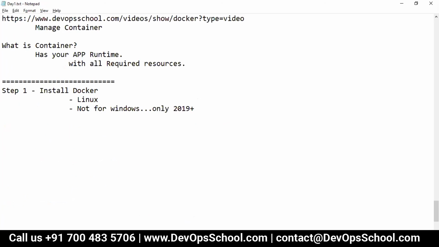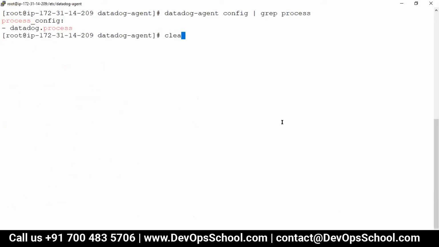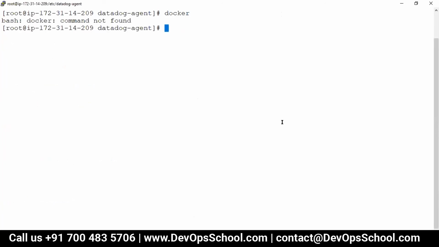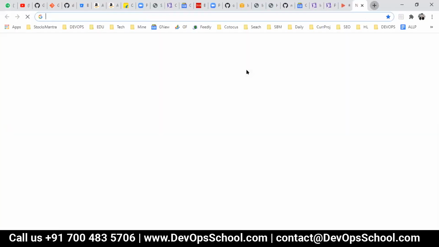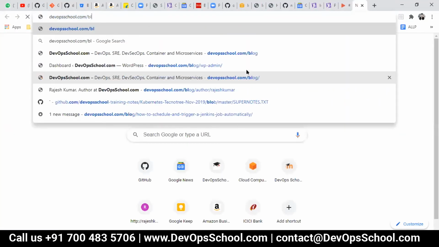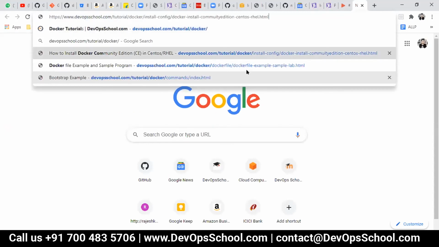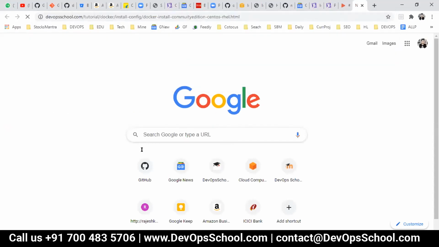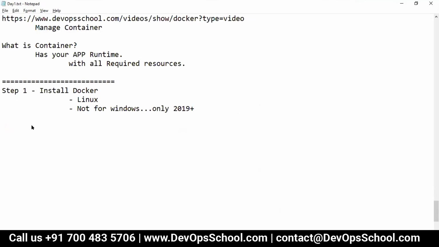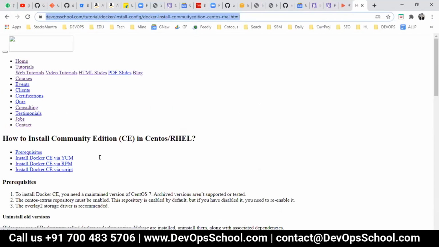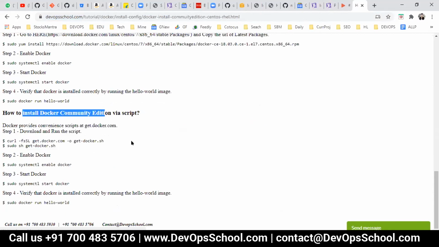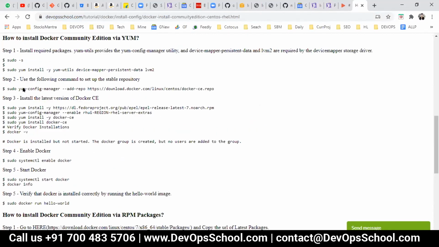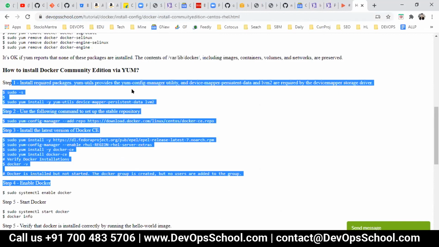First, if you look at my screen here, Docker is not installed, so I need to install it. What do we do in this case? Guys, I will give you a step by step tutorial so you can install Docker. Look at my screen here. Many of you have to do the same thing with limited help. See this page which I'm sharing with you: 1, 2, 3 methods to install Docker on a CentOS machine. But you try only one, that is more than sufficient.